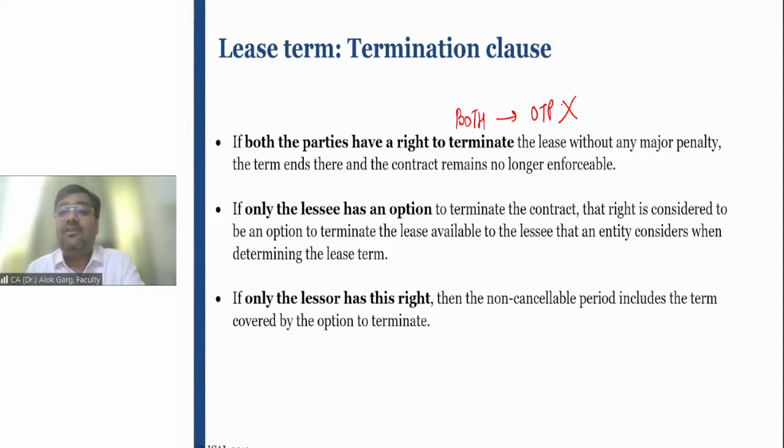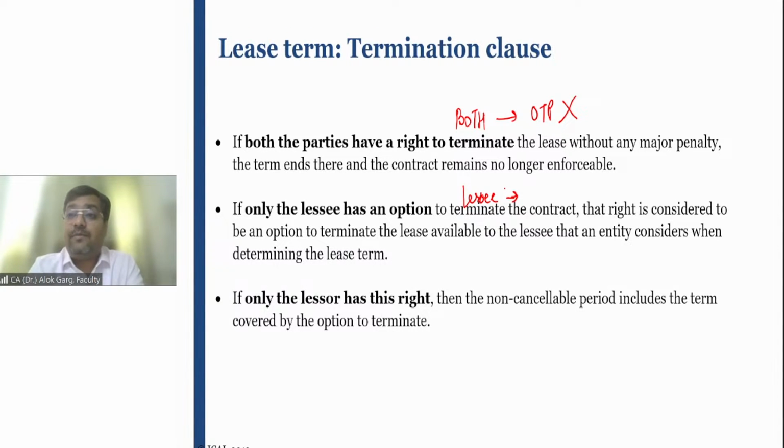If only the lessee has the option to terminate the contract, tell me what will happen? In that case, you need to see whether there is a reasonable certainty that the lessee will not avail the option.